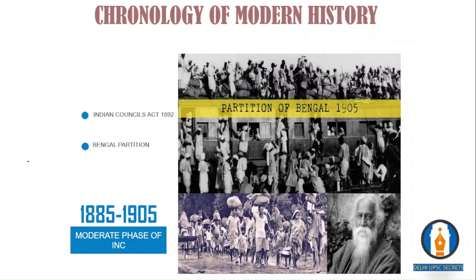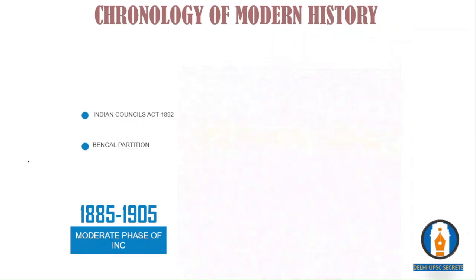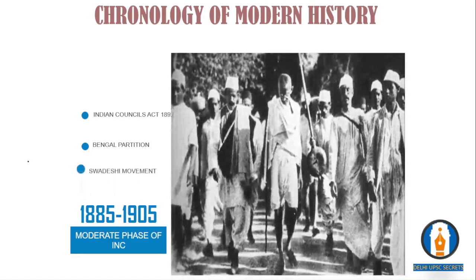Okay, then after the partition of Bengal, you see the Swadeshi movements within the country. During the partition, Hindus were not happy because they started feeling like a minority in the divided region. They started the Swadeshi movement, and this movement was started by the extremist leaders of the Indian National Congress.